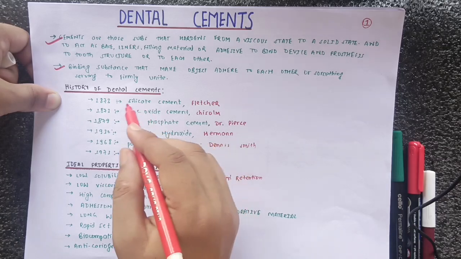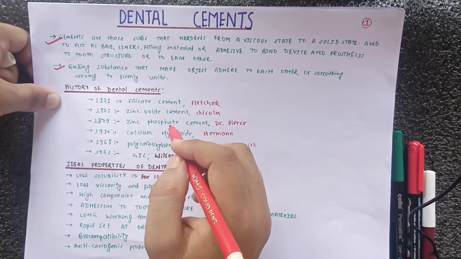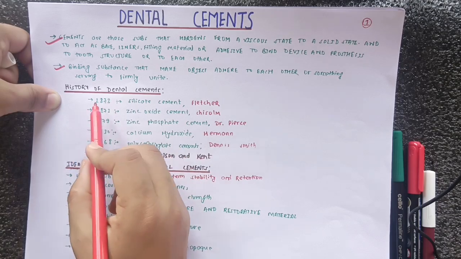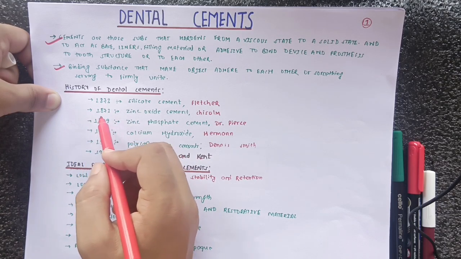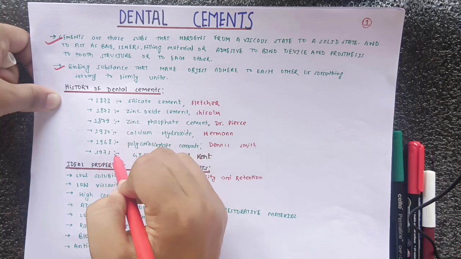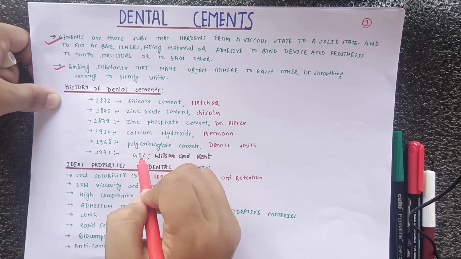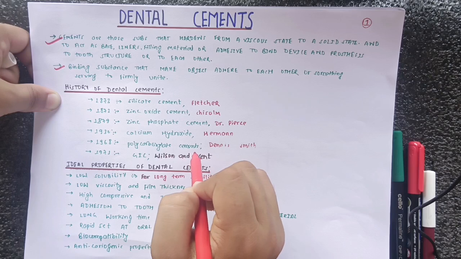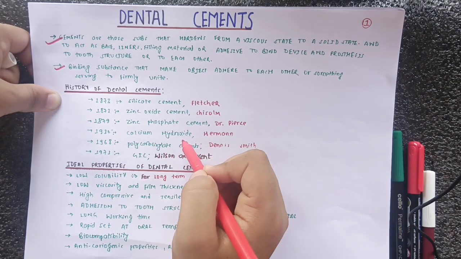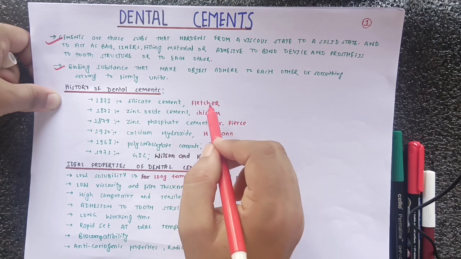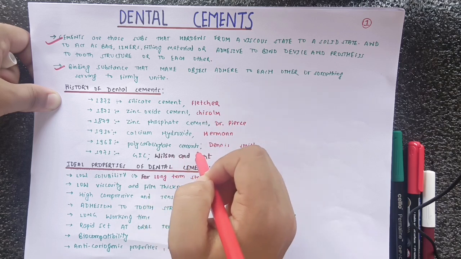So we can remember those dates, as they can ask sometime in viva to tell about the history of dental cements. We can say that in 1873 silicate cement and zinc oxide cement were discovered by Fletcher and Chisholm, and in 1971 GIC was discovered by Wilson and Kent. In 1968 polycarboxylate cement, in 1930 calcium hydroxide, in 1879 zinc phosphate cement. So you can remember the names of the inventors too.